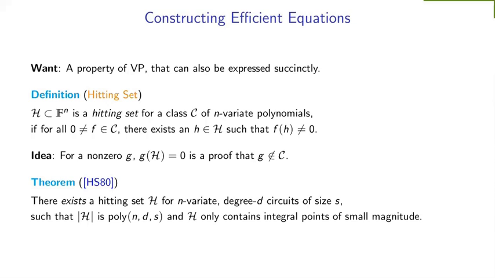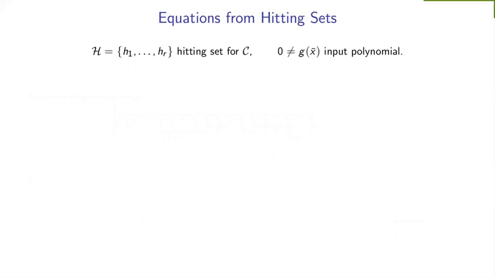So we use these existential hitting sets, or non-explicit hitting sets, to build our proofs. And let's see how we do that. Suppose H is a hitting set with R points, let's call them H1 through HR. And suppose G is the polynomial whose coefficient vector has been input to our equation.